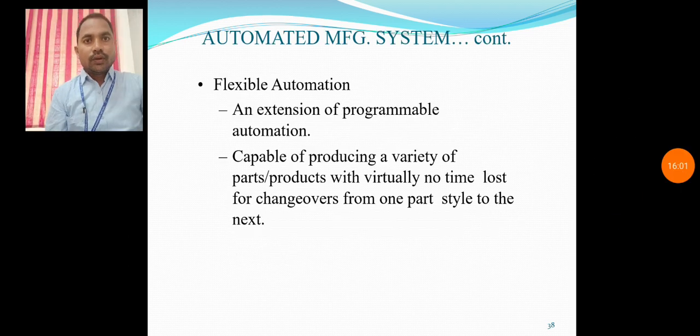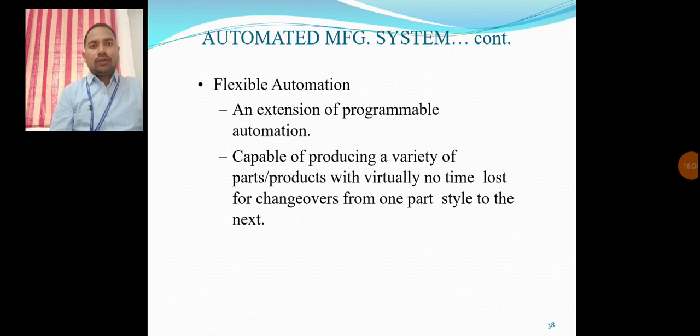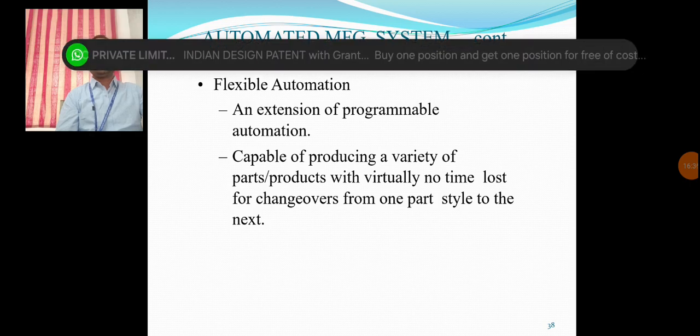And next, the third type of automation belongs to flexible automation. Flexible automation is defined as an extension of programmable automation. In programmable, we can change the sequence of operations. Maybe we have to apply more than 5, or more than 3, or less than 3. We will consider that flexible. Flexible means the extension of programmable automation.